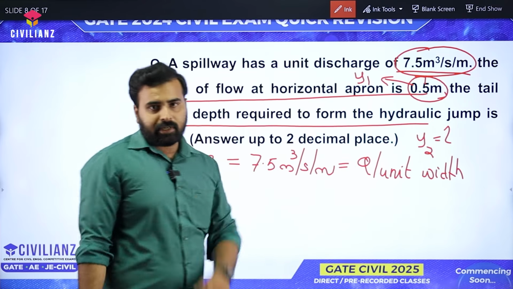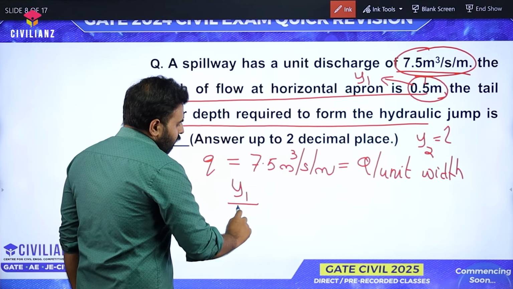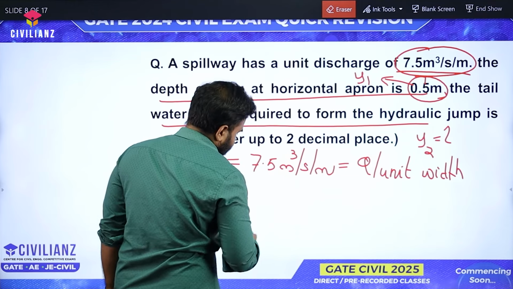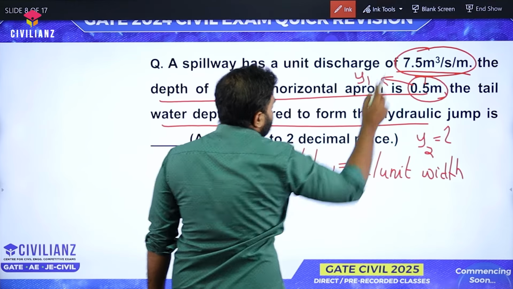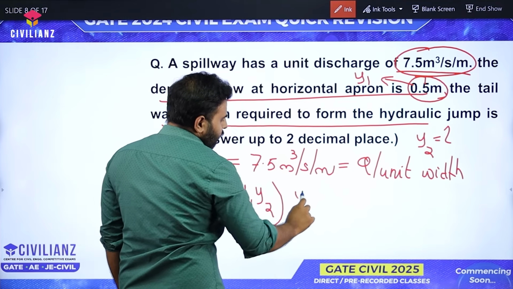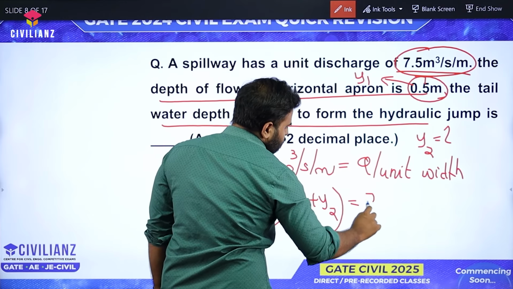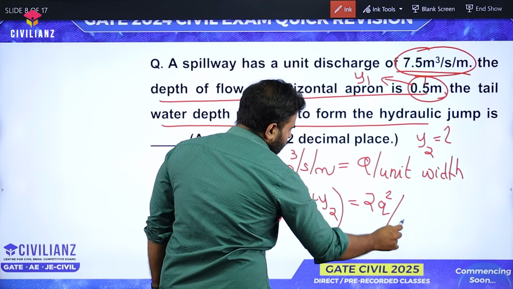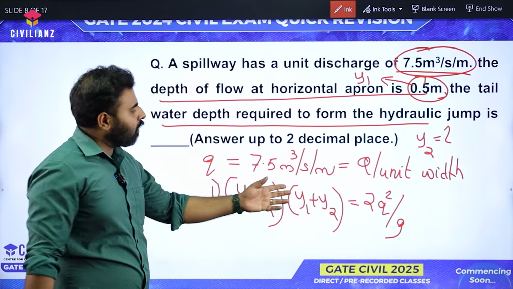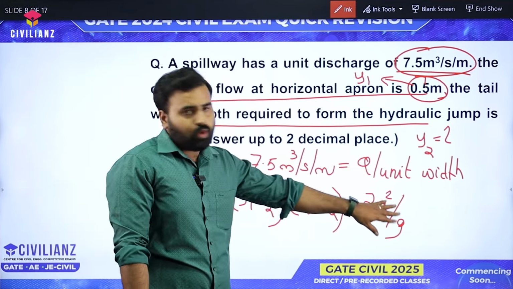Okay, there are two equations. The first one is a direct equation, we can write like this. It is y1 y2 into y1 plus y2 will be equal to 2q square by g. We can use this formula. This is one formula we can use, where we know the value of y1, it is given as already 0.5. We know the value of q, and already we know the value of g.